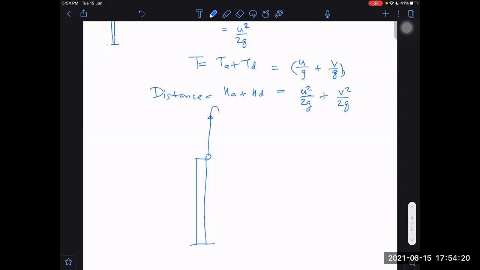Height of the tower is h. Initial velocity is given as u. What we have to find? Find time of flight and find the final speed on the ground.